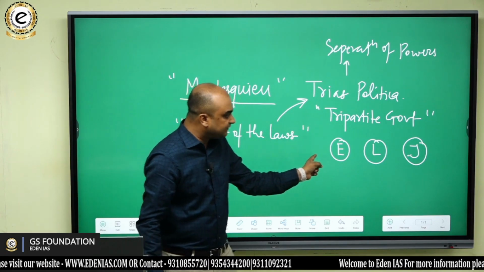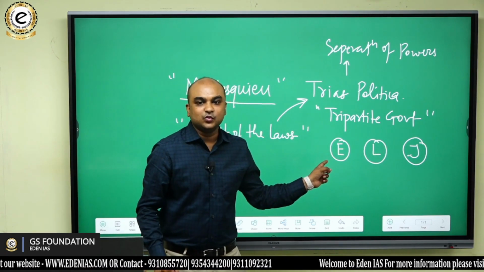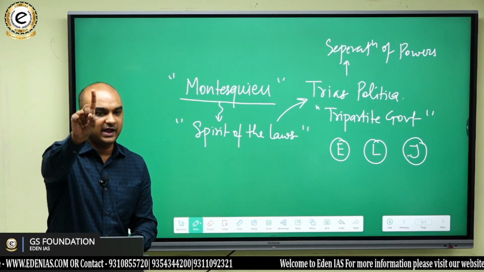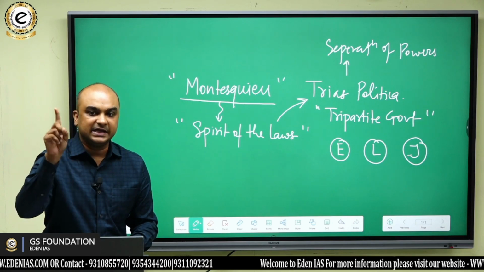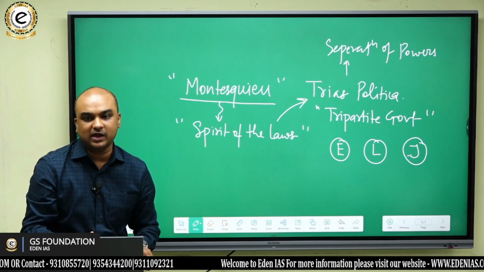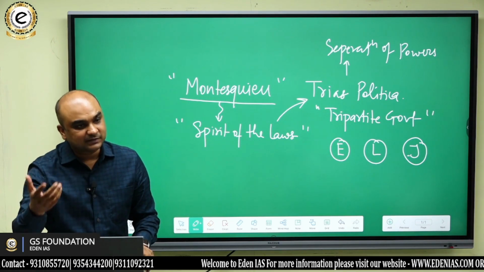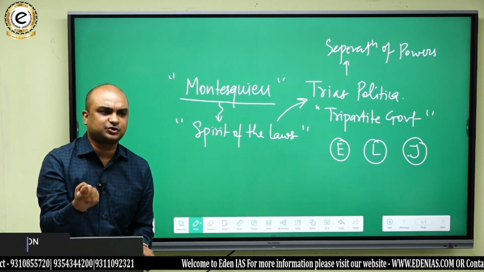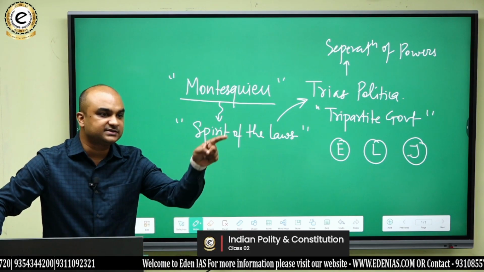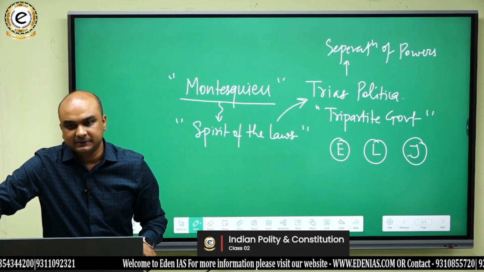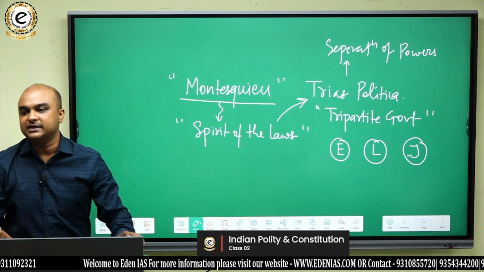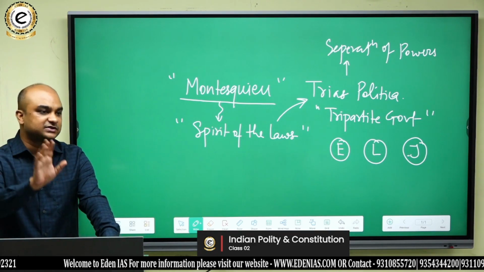Montesquieu says that if we follow this model, then we avoid what? Concentration of power in one hand. Do you understand that? And if we allow all the power to be concentrated in one hand, then what will happen? Then there is a possibility that the person who has all such powers may misuse that power or abuse his authority. Do you understand that? And if we do that, then obviously we will not be able to protect the civil liberties of the people.